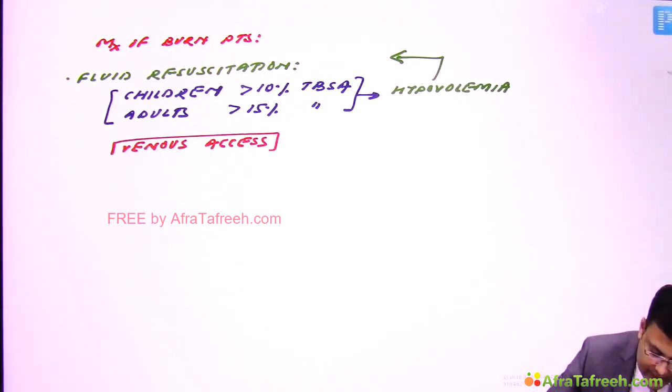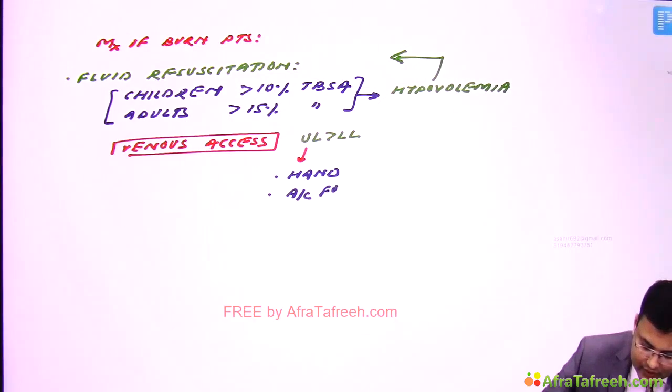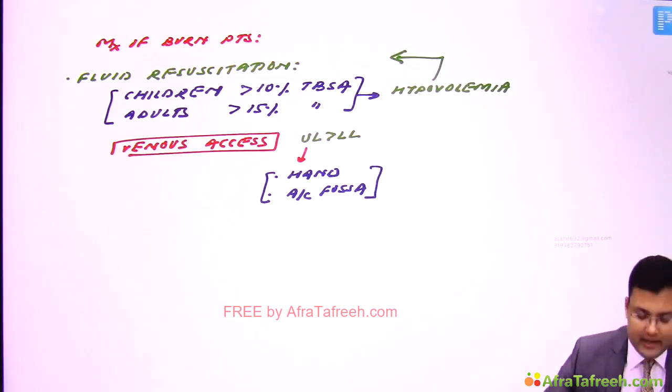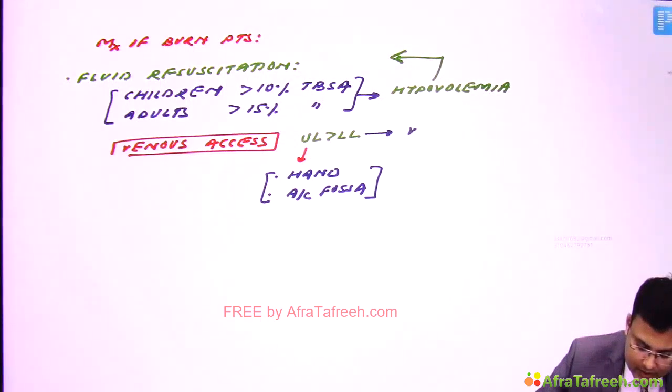Okay, so for fluid resuscitation, venous access. Clear? It's very easy to remember. First, upper limb is preferred over lower limb, and in upper limb we use veins of the hand and veins in the antecubital fossa. If upper limb veins are not accessible, in the lower limb we prefer venous cut down.